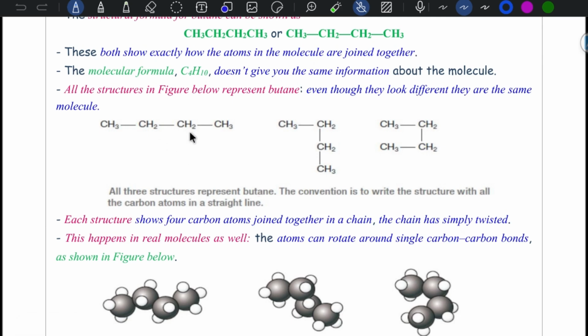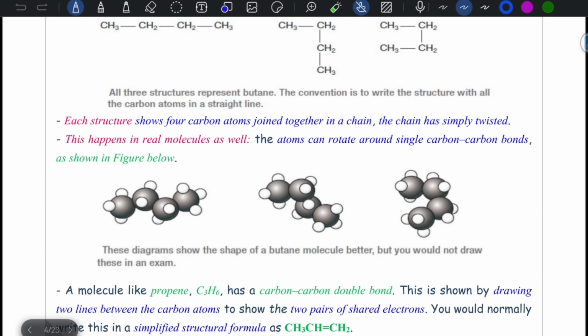You can draw it like this, and all of these are the same because the chain is continuous. It's like the structures here. Rotation about a single bond is free, so each structure shows 4 carbon atoms joined together and the chain has simply twisted. This happens in reality because atoms can rotate around single carbon-carbon bonds, as shown in the figures.